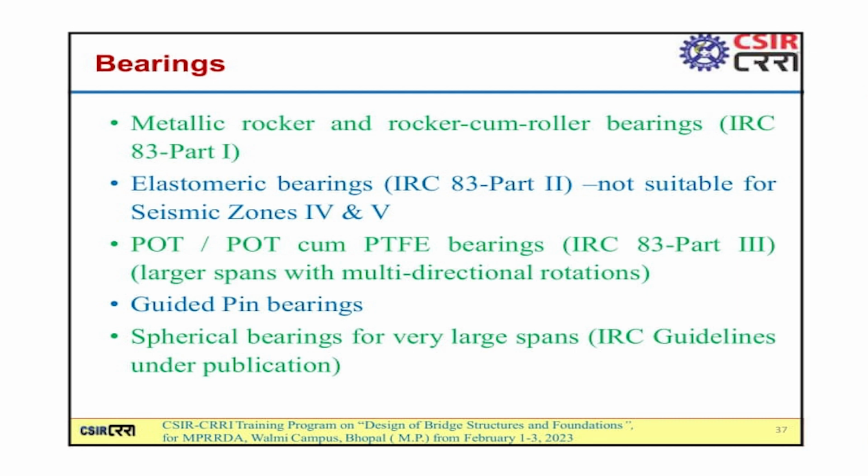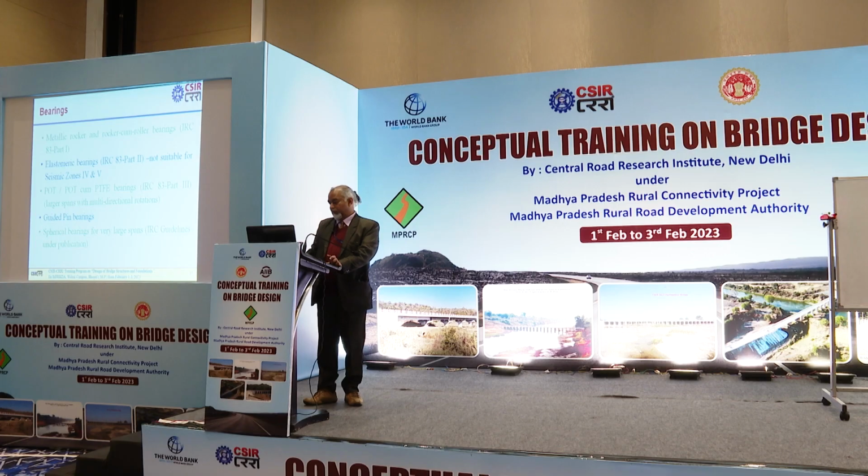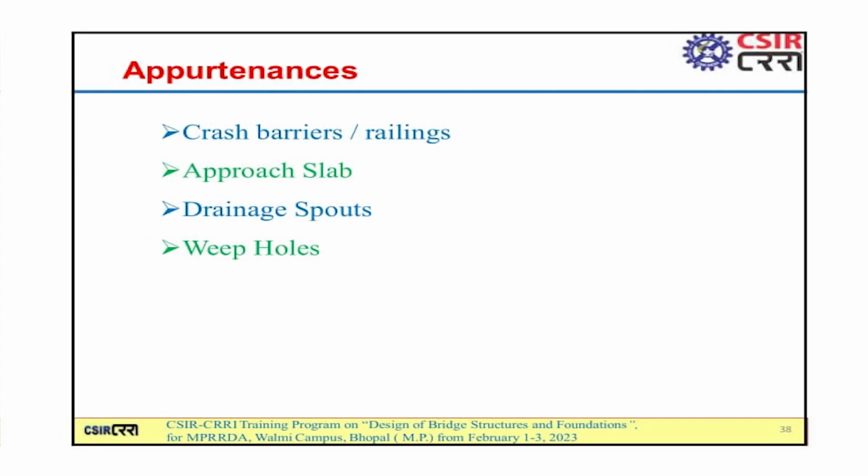Bearings may be metallic rocker bearings or rocker cum roller bearings, elastomeric bearings, pot cum PTFE bearings, guided pin bearings, spherical bearings. All these will be covered by Mr. Gherwa in detail. Appurtenances, crash barrier, approach slab, drain spouts and weep holes, they are very important.